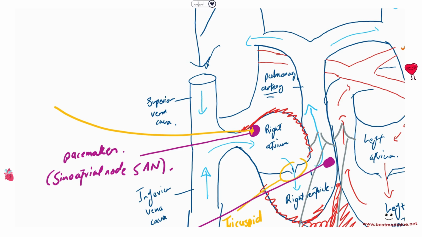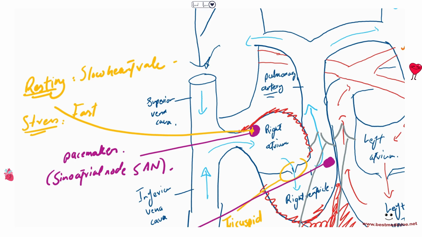So if we are resting, then the nervous system is going to stimulate the pacemaker to have a slow heart rate. And when we are exercising or we are under some sort of stress, then we're going to have a fast heart rate. Okay, very easy.